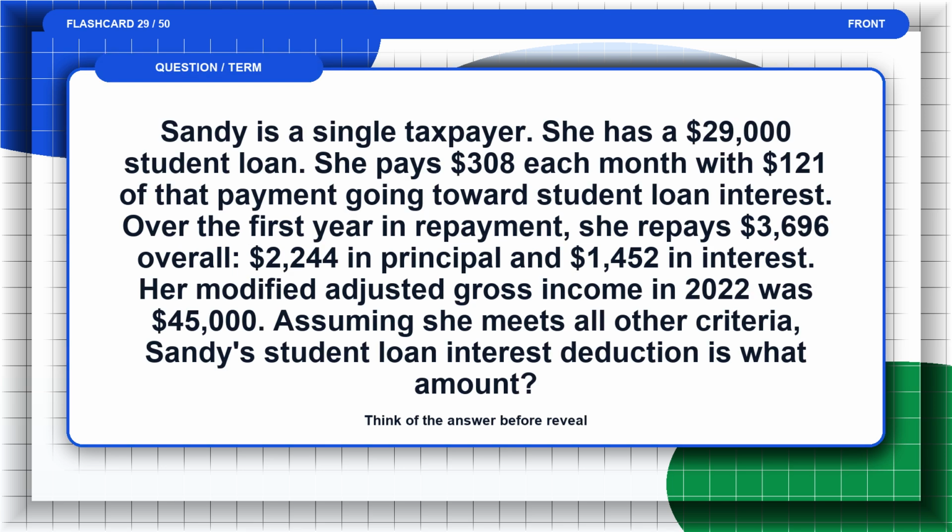Flashcard 29. Sandy is a single taxpayer. She has a $29,000 student loan. She pays $308 each month with $121 of that payment going towards student loan interest. Over the first year in repayment, she repays $3,696 overall, $2,244 in principal and $1,452 in interest. Her modified adjusted gross income in 2022 was $45,000. Assuming she meets all other criteria, Sandy's student loan interest deduction is what amount? Think of the answer before the reveal.